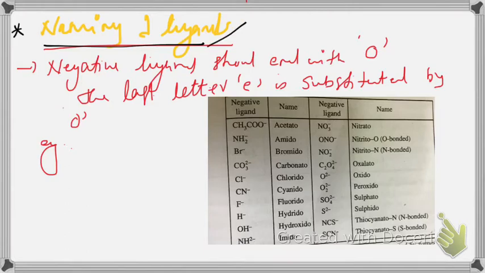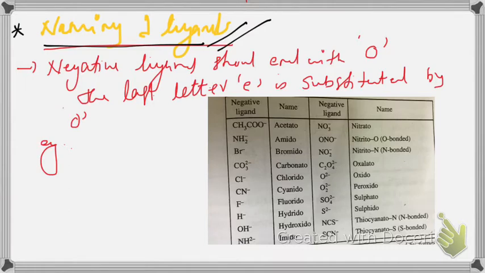Initially, when we come to the naming of ligands, we have three kinds of ligands as we have discussed in the previous video. Negative ligand, that is anionic ligand, positively charged ligand, that is cationic ligand, and chargeless ligands, that is neutral ligands.